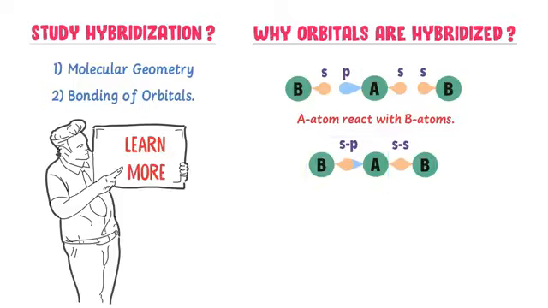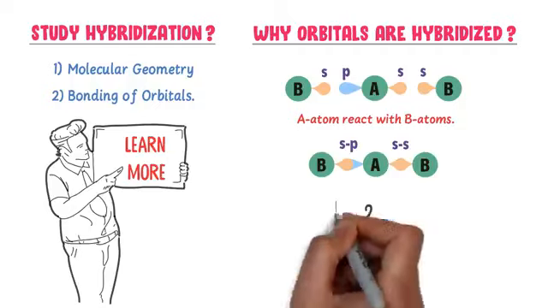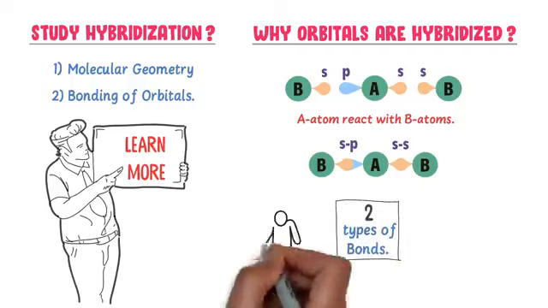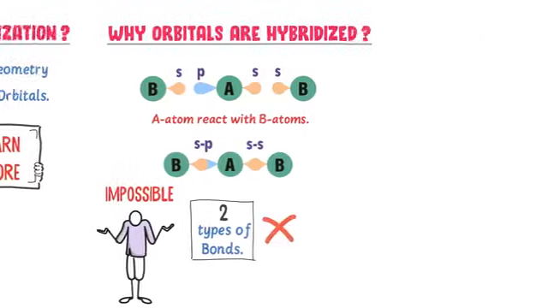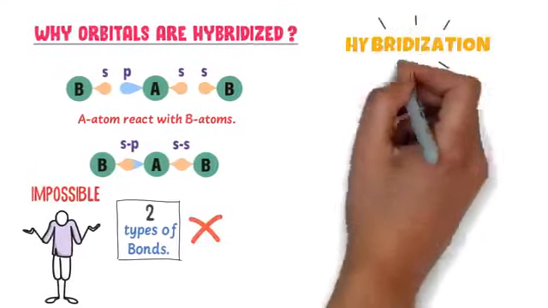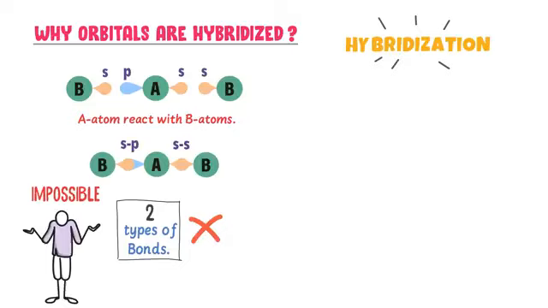We can see that s-s bond is totally different from s-p bond. It means that A atom forms two types of bonds with the same atom of B, which is impossible, not understandable and 100% wrong. Thus, to solve this issue, we look at the hybridization of atomic orbitals or mixture of atomic orbitals. Now, s orbital and p orbital would combine together to form two hybrid orbitals known as sp orbitals.